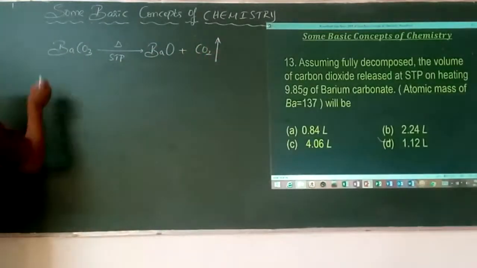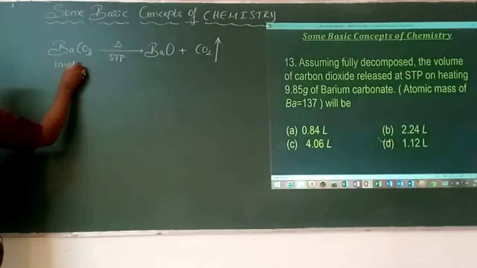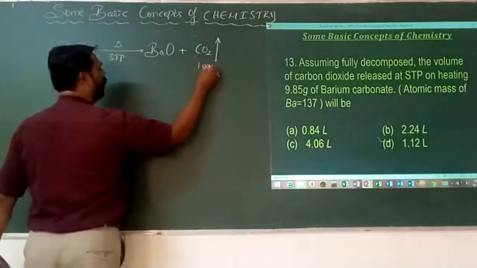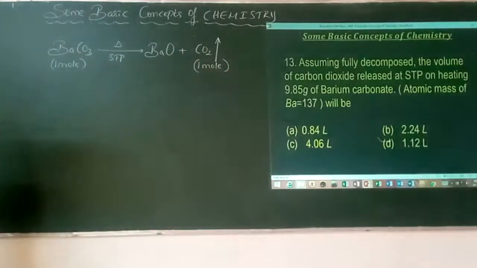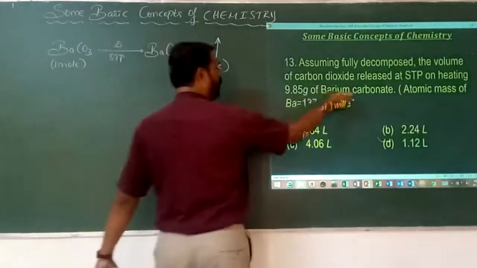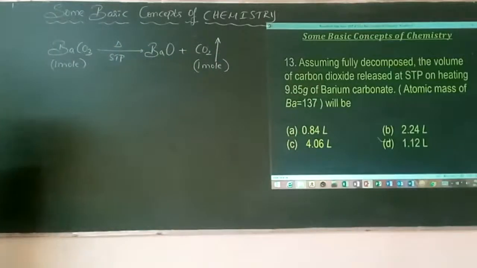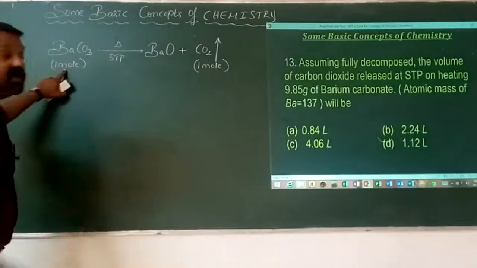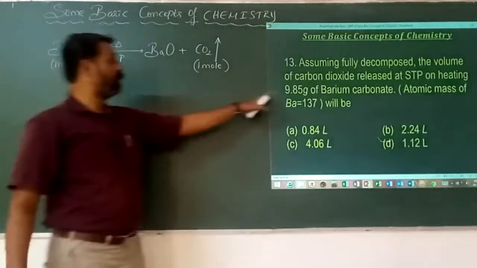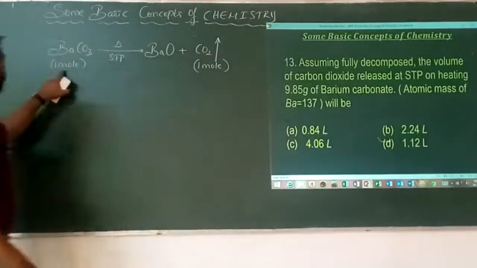Here, 1 mole of barium carbonate is equivalent to 1 mole of carbon dioxide, because he has related the barium carbonate with which one? Carbon dioxide. Now, barium carbonate is expressed in terms of mass, 9.85. What is 1 mole of this?